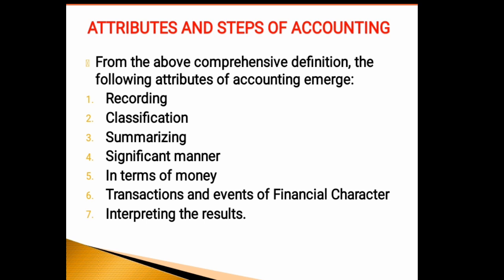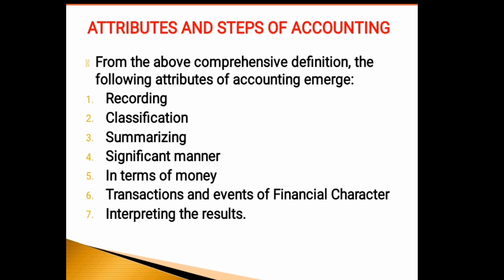The fourth attribute of accounting is significant manner, which means all the three basic functions or steps in the process of accounting, namely recording, classifying, and summarizing, must be carried on in a significant manner, because each and every business has its own peculiarities, special problems, and particular requirements.